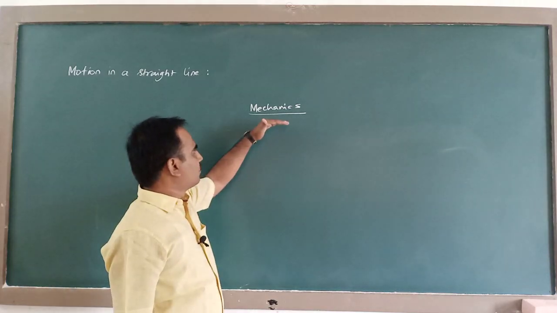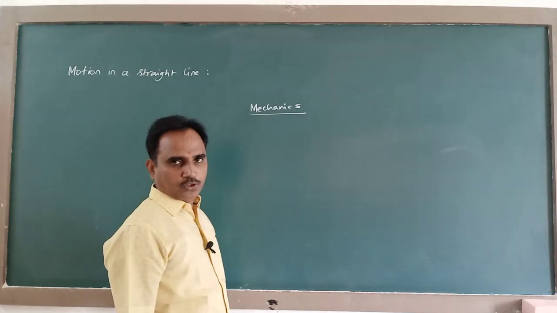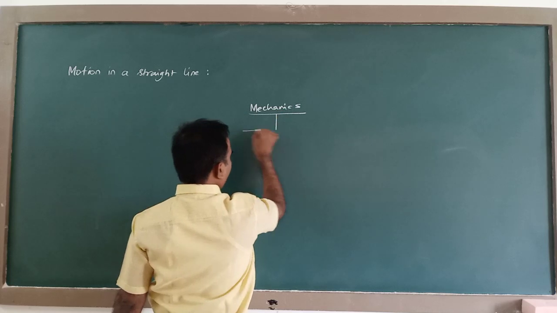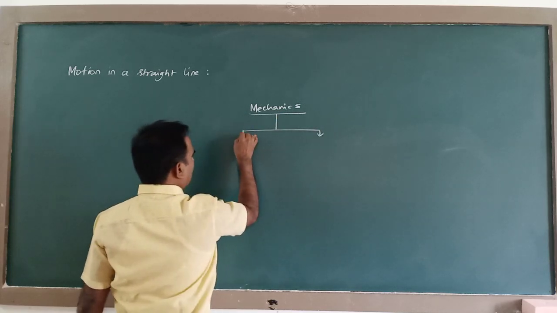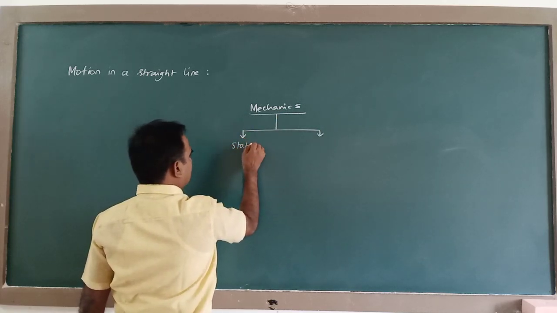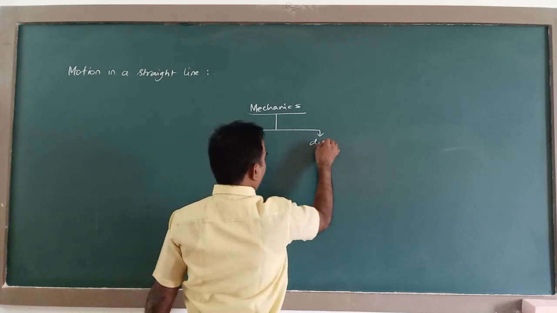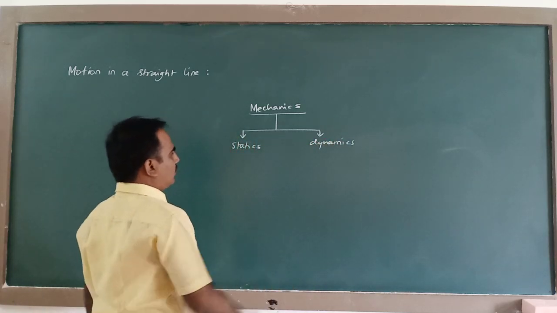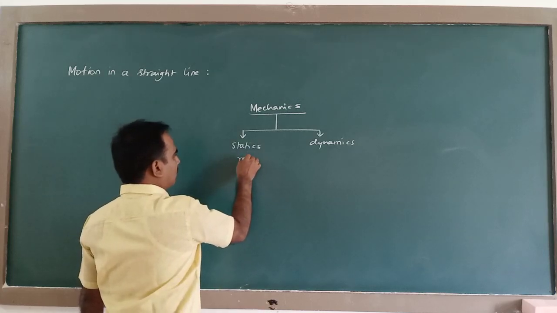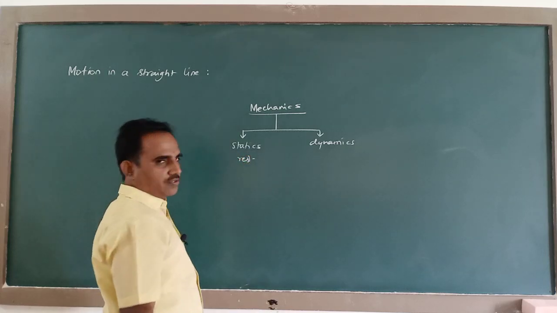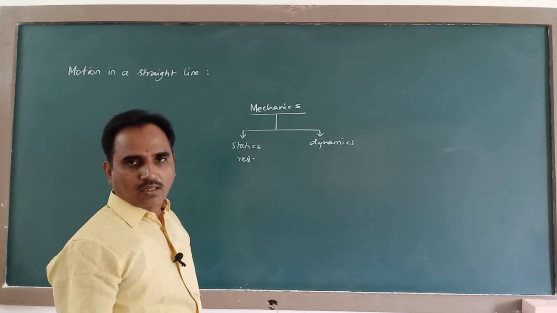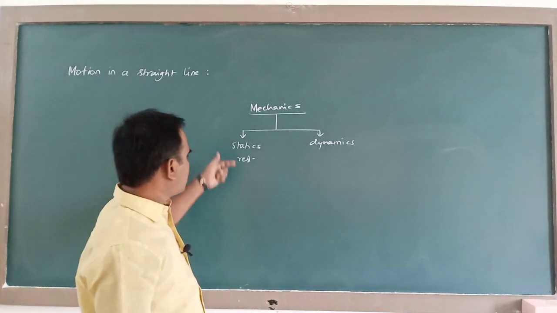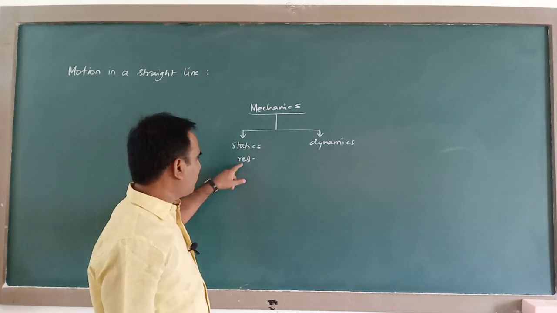For convenience, this has been divided into two parts. One is called statics, another one is called dynamics. Statics deals with the state of rest or equilibrium of bodies.